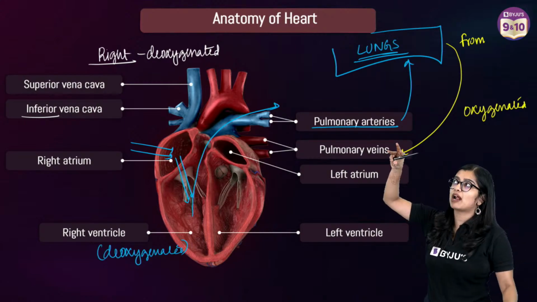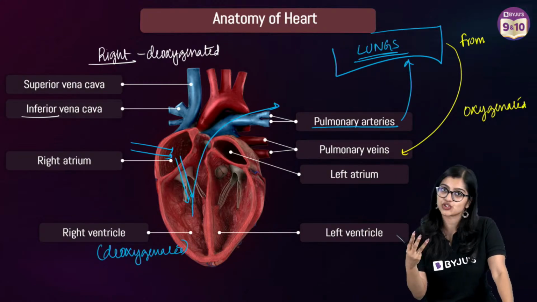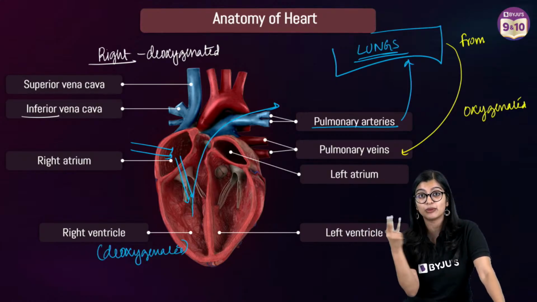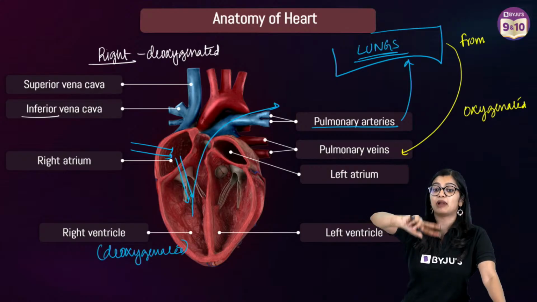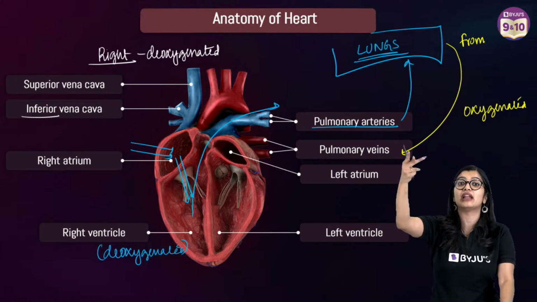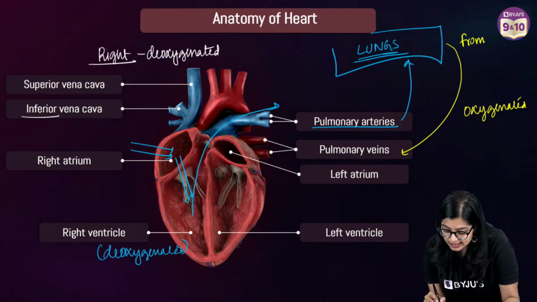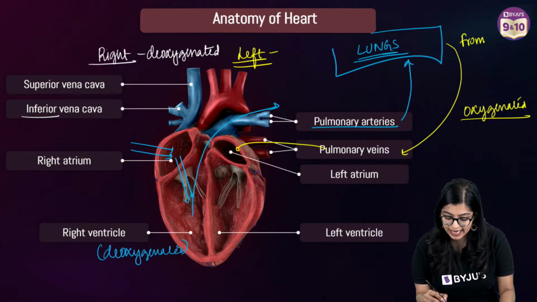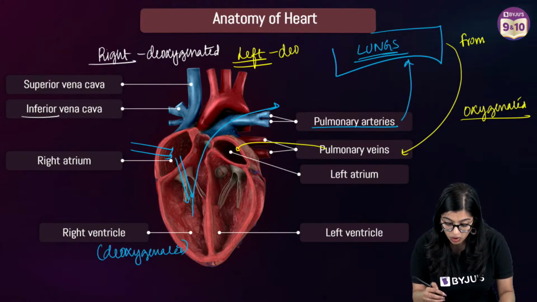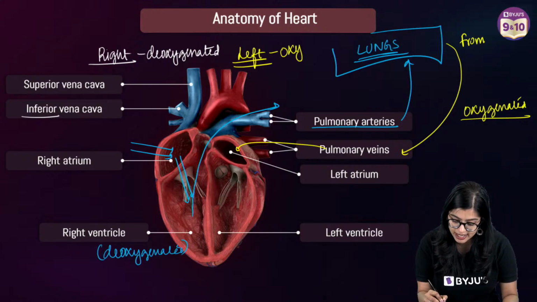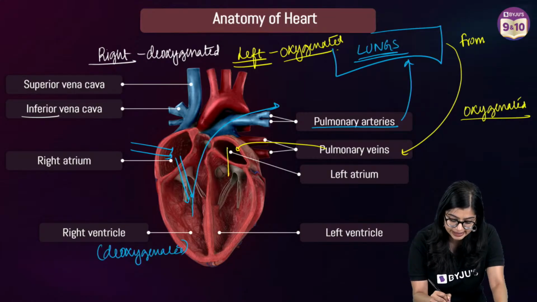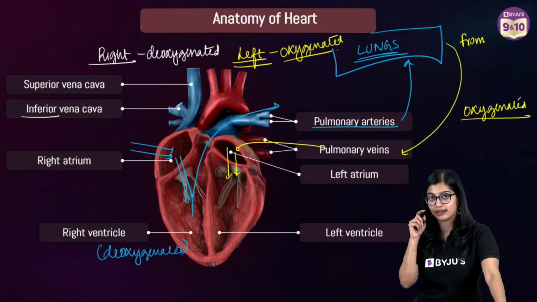So these are blood vessels going towards the heart, which is your vein. And because it's coming from the lungs, it's called pulmonary, right? Pulmonary artery, blood vessel going to the lungs. Pulmonary vein, coming from the lungs, yes? So pulmonary veins bring in oxygenated blood and your left side receives it. So the left side receives your oxygenated blood, right? So oxygenated blood comes here, and from here it moves into the left ventricle.